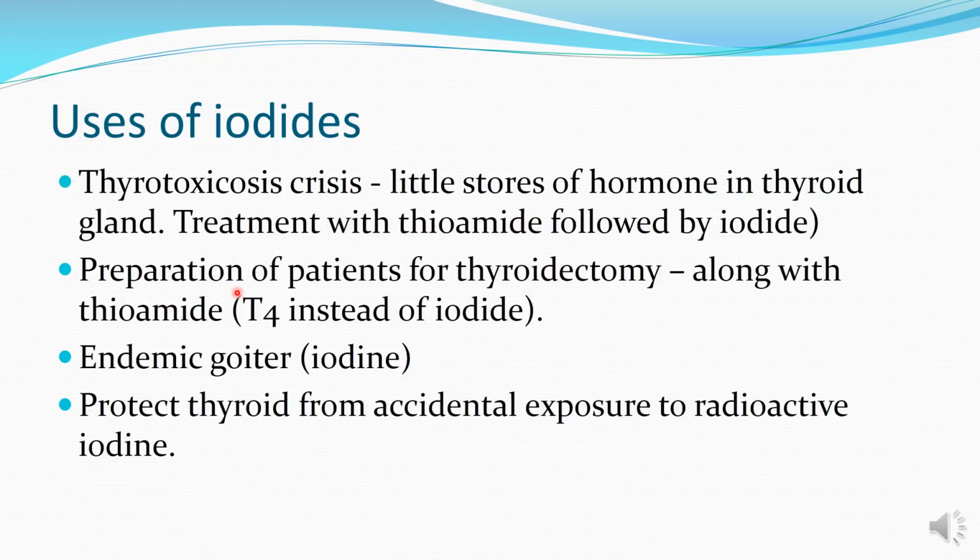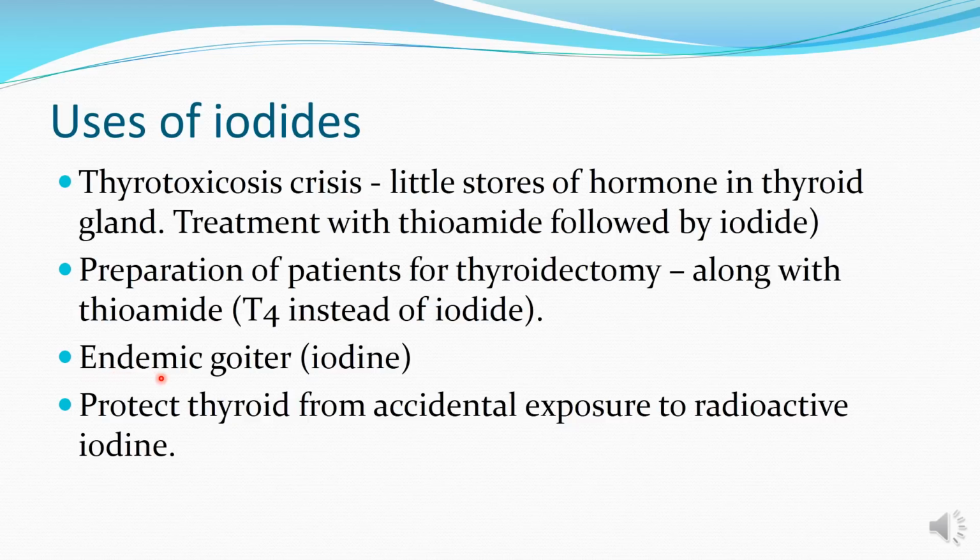The advantage is that iodides cause a decrease in vascularity and firmness of the thyroid gland, which makes it easy to dissect and remove the thyroid gland. We can also use T4 instead of iodide. T4 will inhibit the increased TSH levels, and that can help with the decrease in the thyroid gland size.